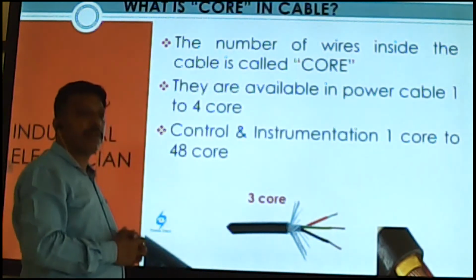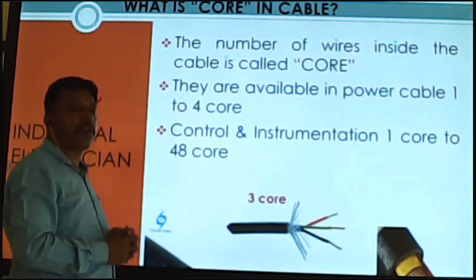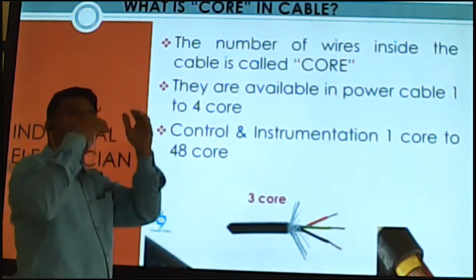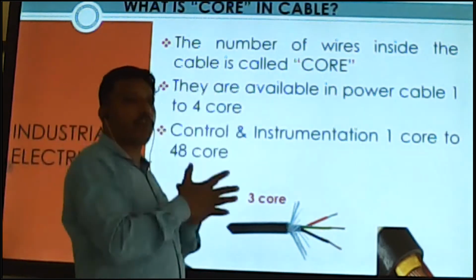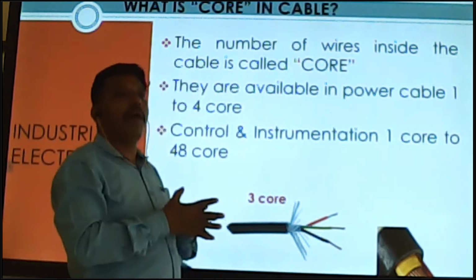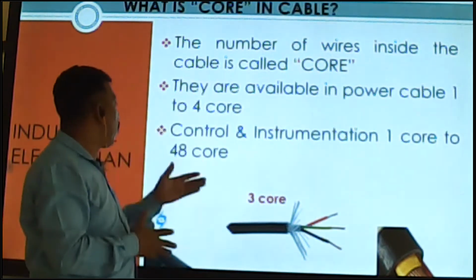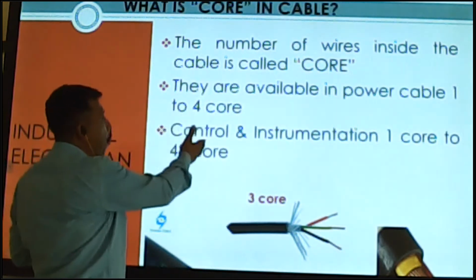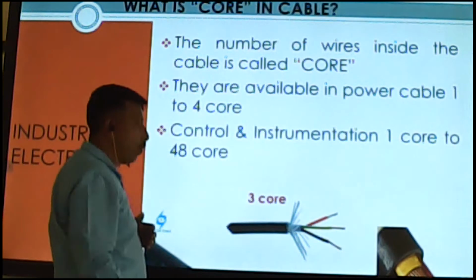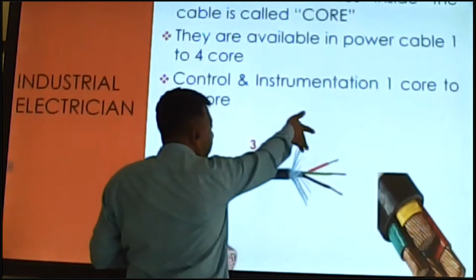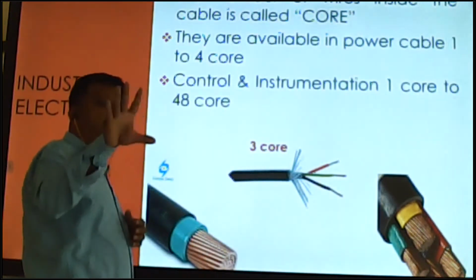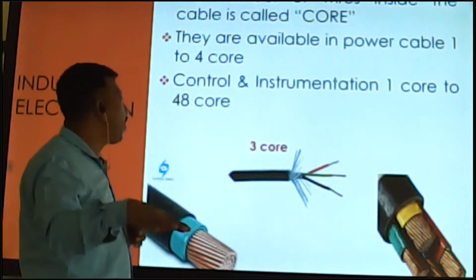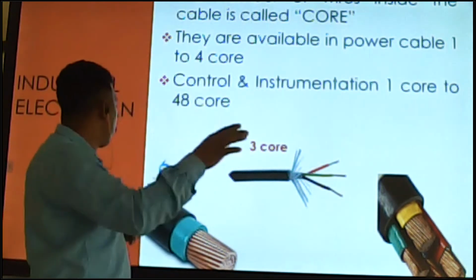Control means controlling the device or equipment, giving the digital signals of the device or equipment up to the main panel board. So control cable comes 1 core to 48 core, and power cable comes 1 core to 4 core.